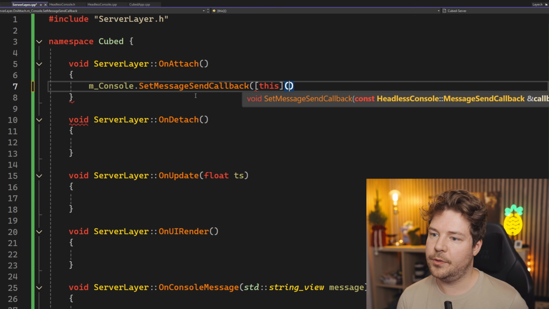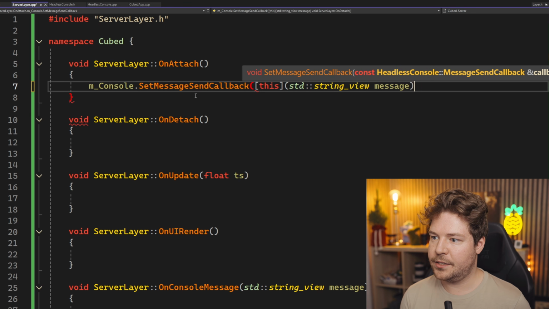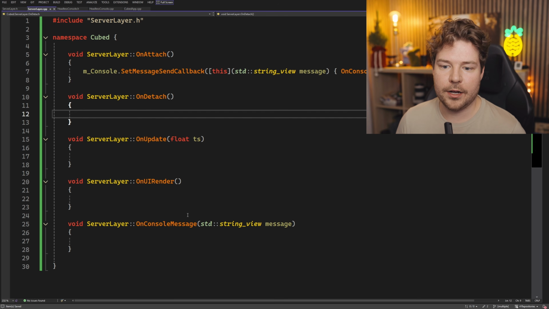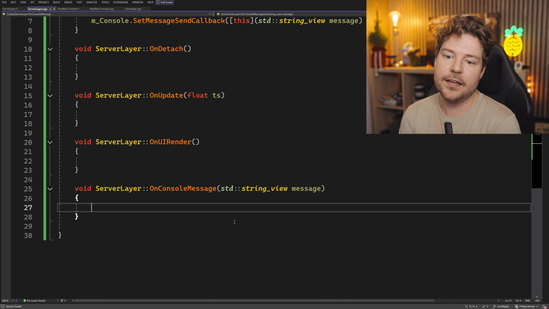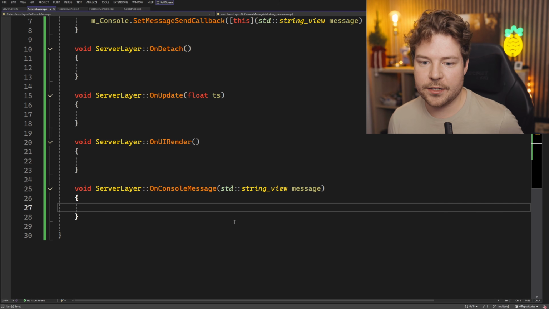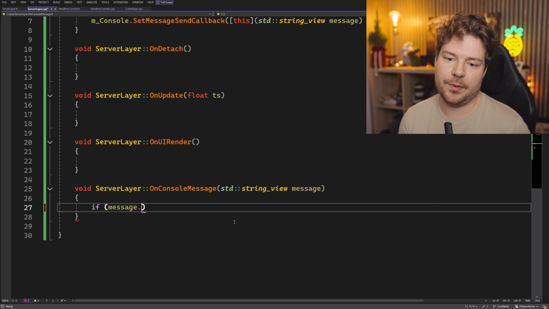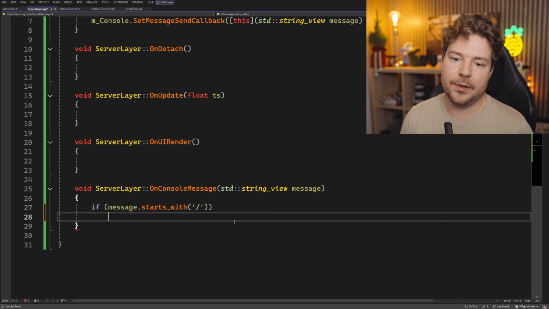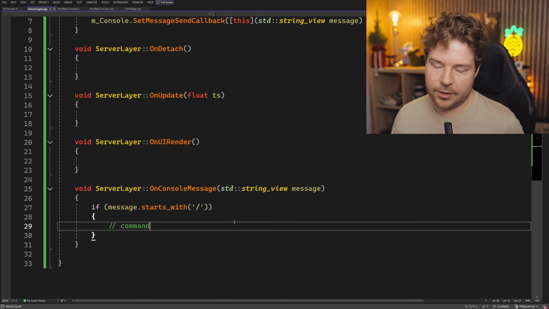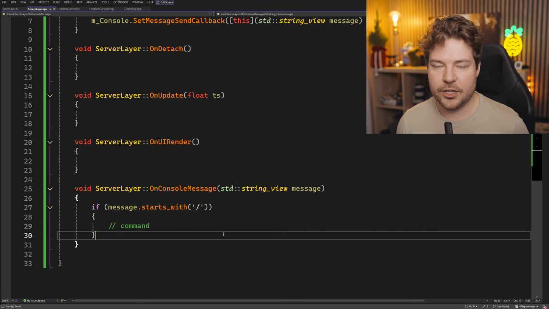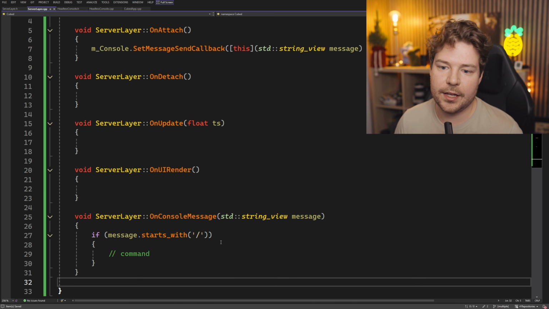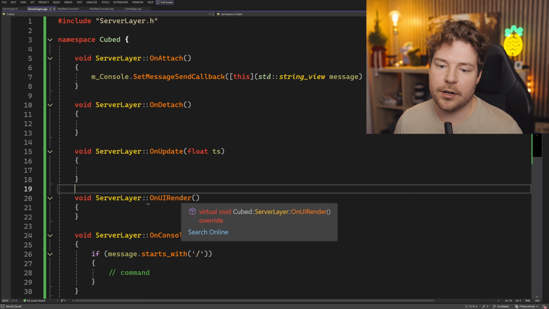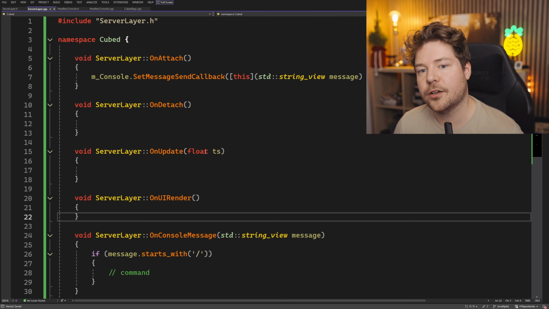We'll capture this here. We'll have our std string view, which is our message, and then we'll call on console message with the message. So there we go. So now we can basically do something like process a command if we need to. So from here we could do everything. We'd be like, hey, if the message starts with a slash, for example, then we can be like, okay, this is a command, so let's process that or whatever. If we wanted to do like /kick or something like that. So that lets us handle those messages that are coming in from that console, because now we've got the ability to basically write stuff through this headless console as well as post messages.